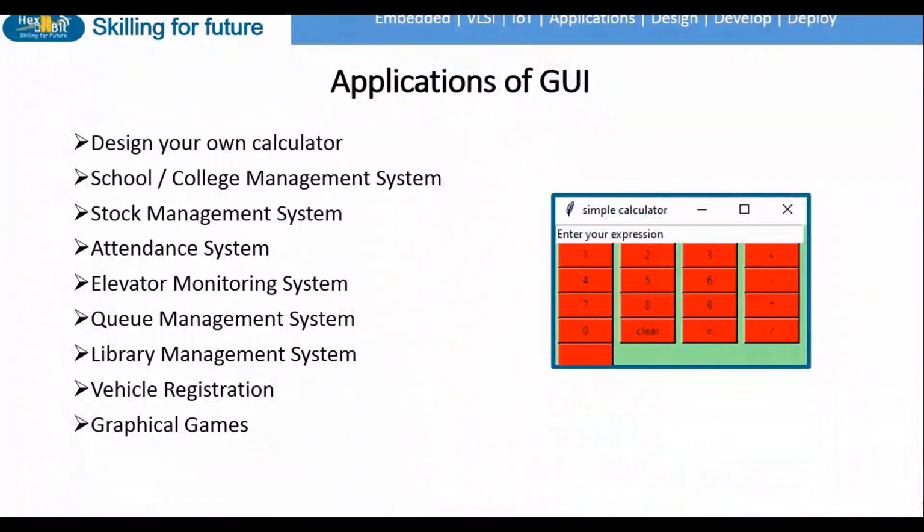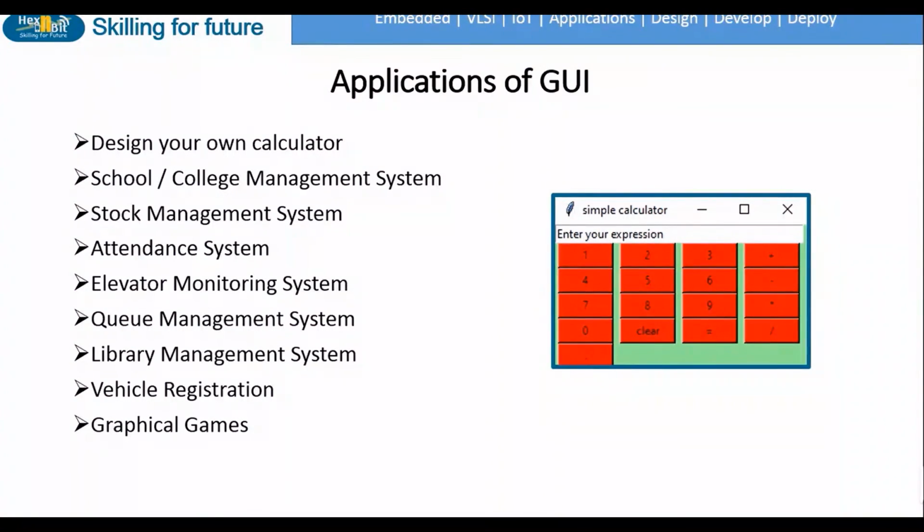Now that you know some of the basics of GUI design, you might be curious about where we can use a GUI. There are various applications of GUIs. You can design a GUI to create your own calculator or calendar. You can create a management system for a school, college, or an enterprise. GUIs can be found in attendance systems, elevator monitoring systems, or even coffee vending machines.